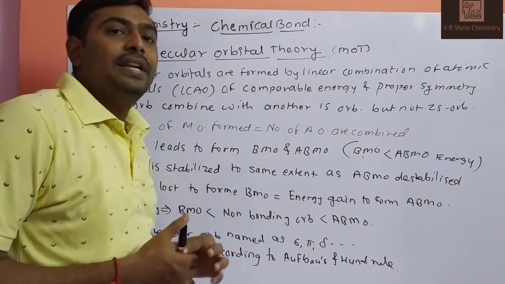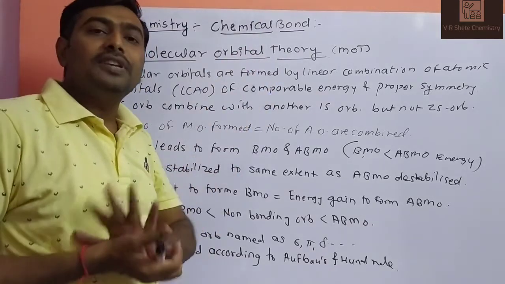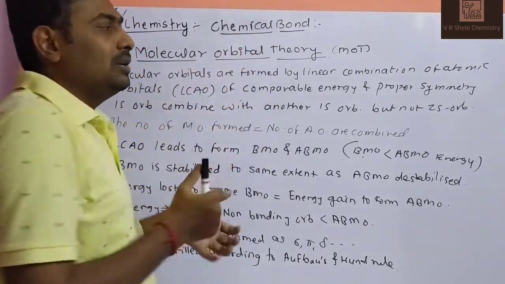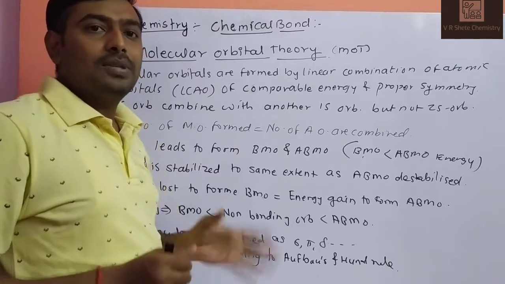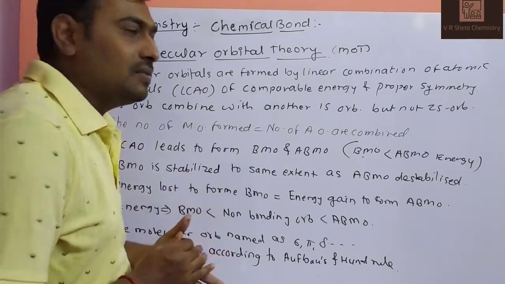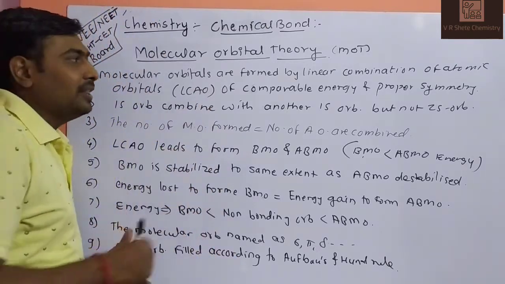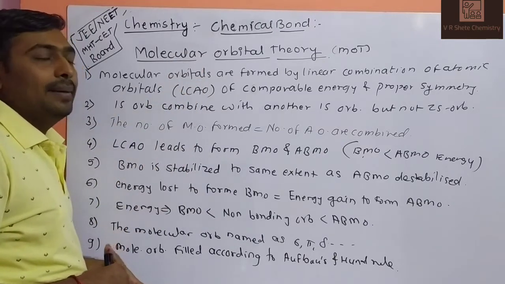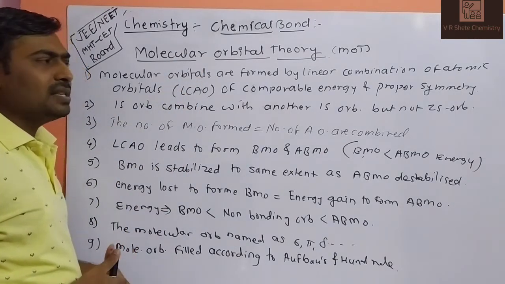In this session, we will discuss chemical bonding, in which molecular orbital theory. All covalent molecules are formed by this theory. We will discuss one by one. So, what is molecular orbital theory? It is also denoted by MOT. So, we will discuss what it is.